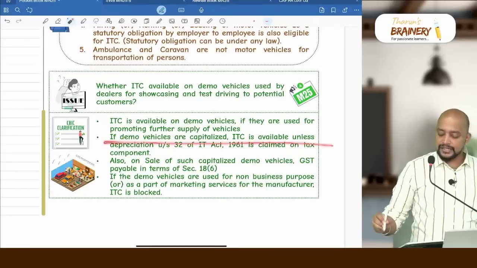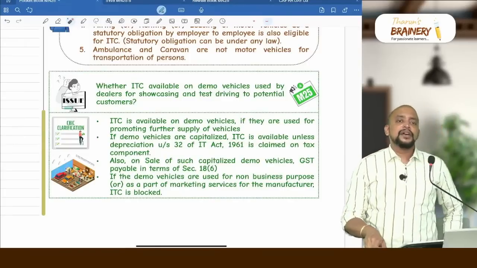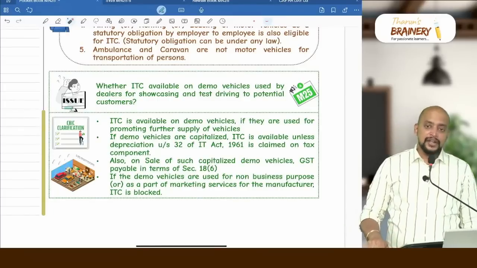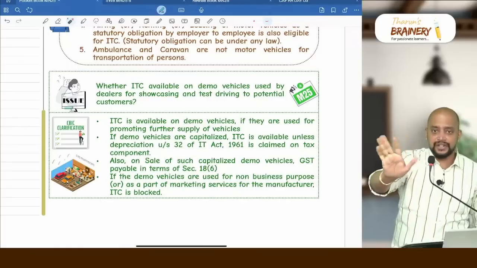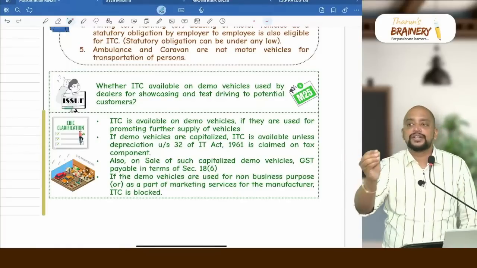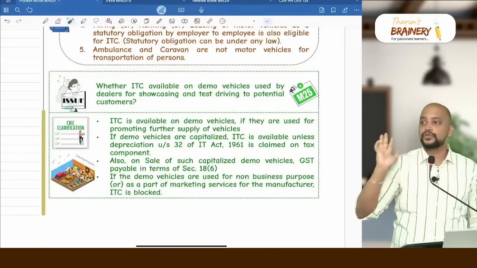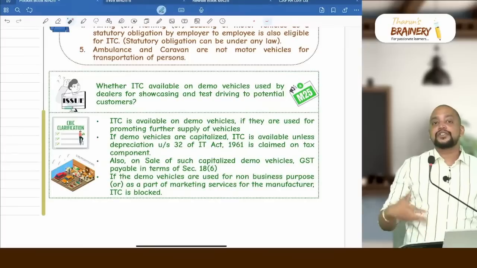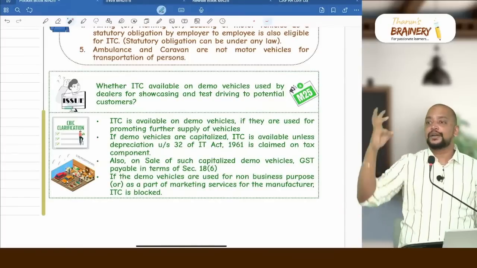And if demo vehicles are capitalized, ITC is available. Why are demo vehicles capitalized? Won't it be coming under stock in trade? No, it will not come under stock in trade. The remaining cars will come under stock in trade, so on that we will not claim depreciation. For your information, section 32 depreciation we will not claim on stock in trade. You know that now? Super. Then only on those assets which are capitalized, which means on stock in trade we will not claim. So the question of capitalization will come only on the demo car.